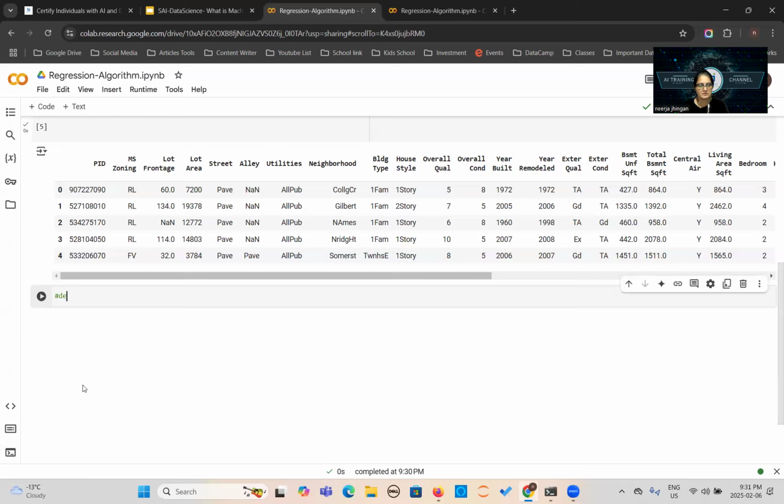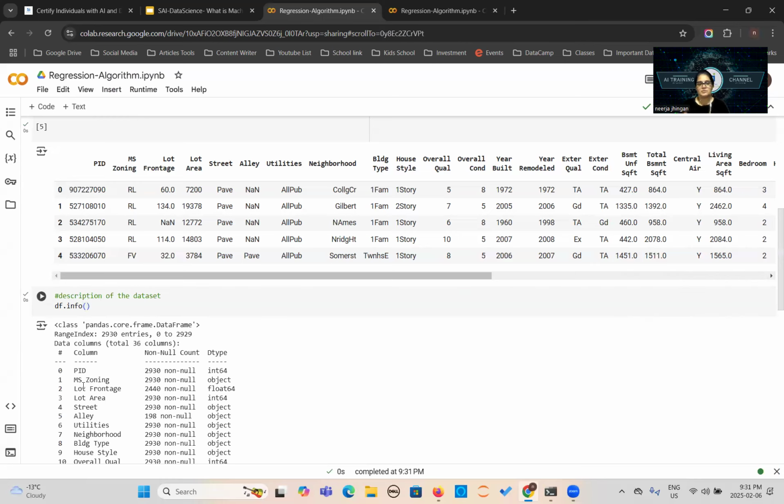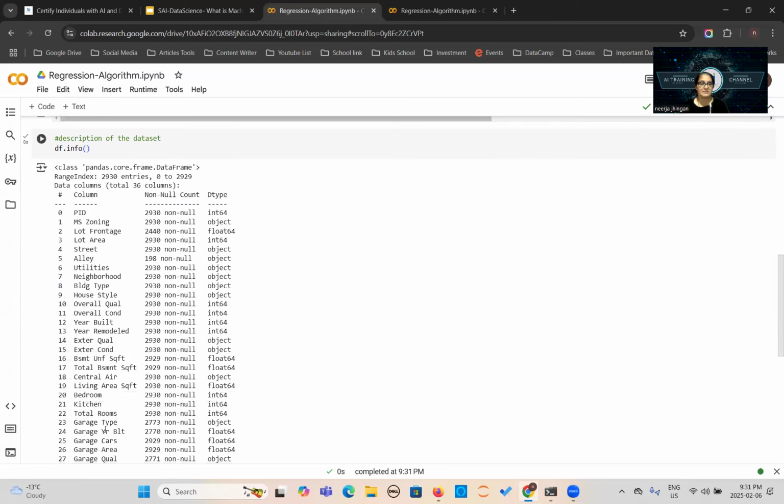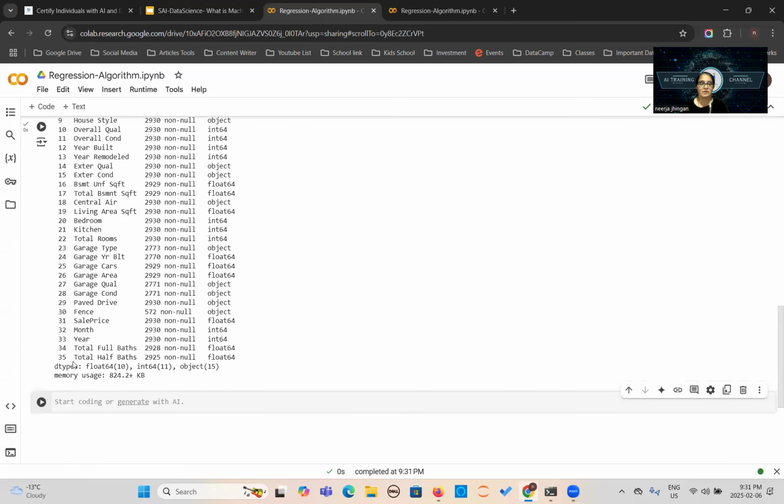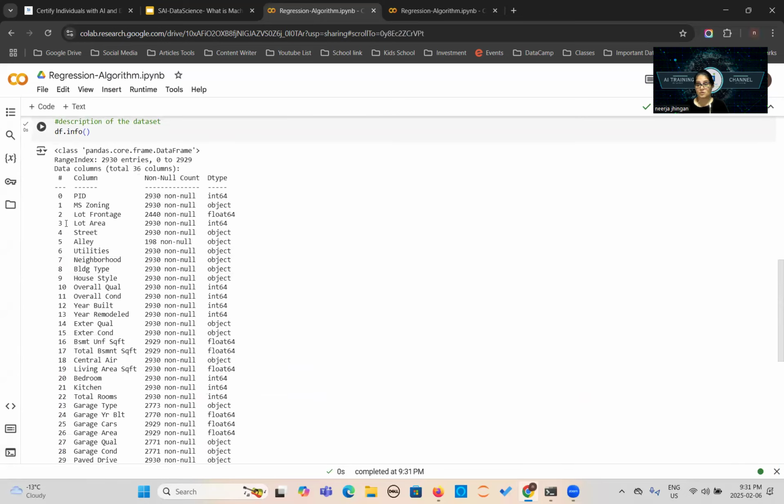Now, description of the dataset, we can say df.info. Okay. So you can see, look at this. How many columns do we have? We have 36 columns, right? You can see here 36 columns. So df.info is a very useful method.